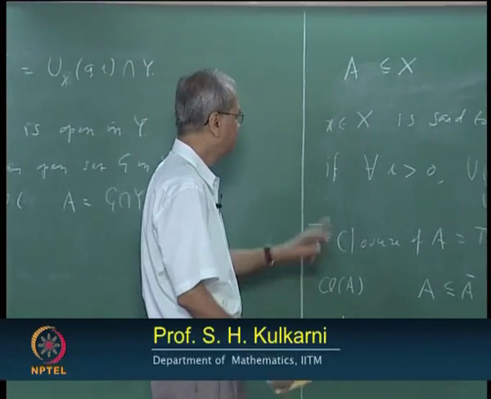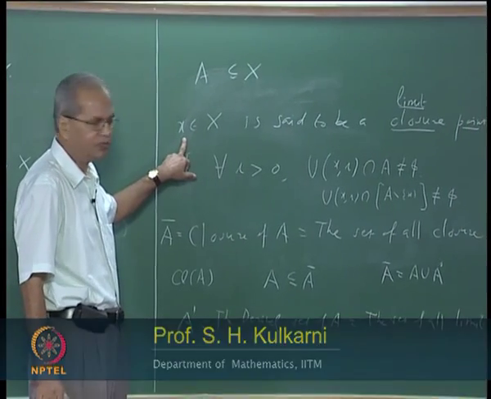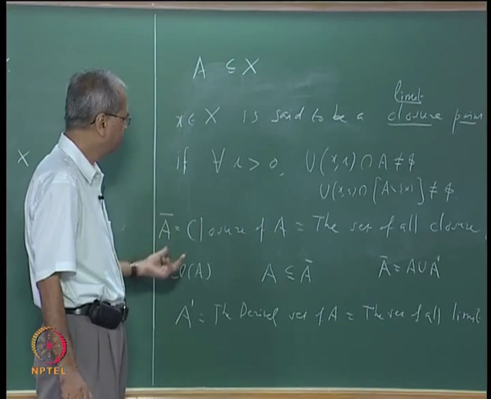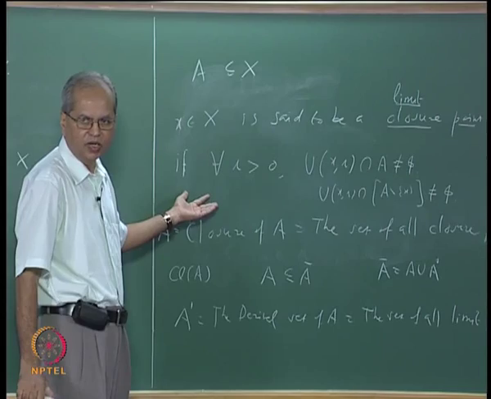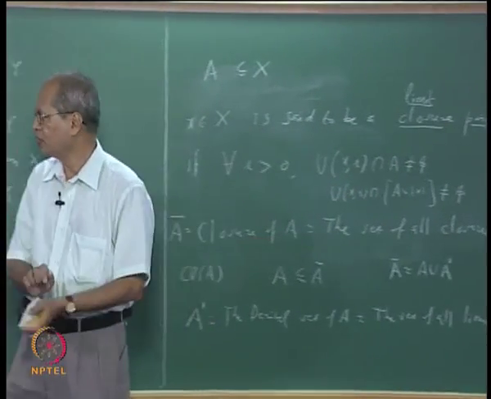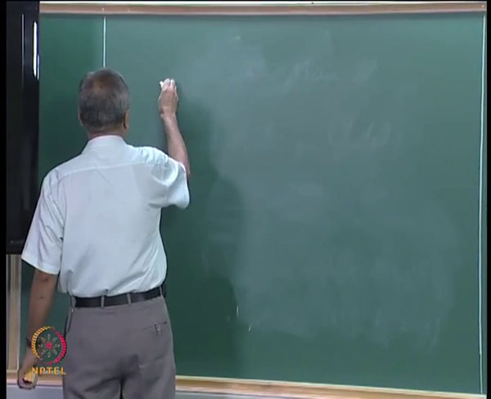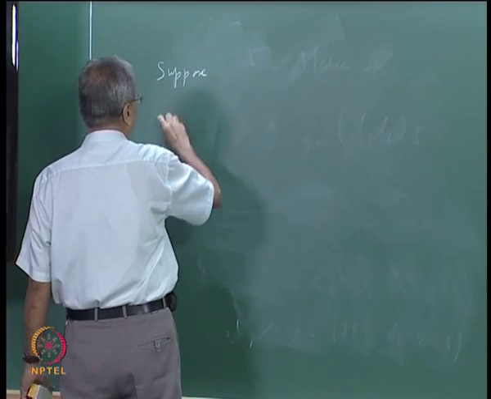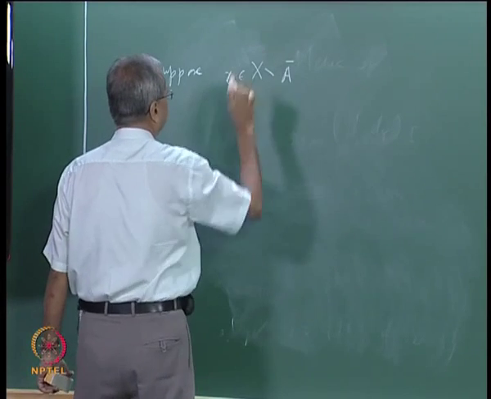Let us just take the definition once again. See, suppose x is not a closure point. What does it mean? It means that this is not true for every r. That means there exists some r such that this intersection is empty, right. Okay. So let us just see what it means. So suppose x is not a closure point, which means what? Suppose x belongs to X minus A closure.